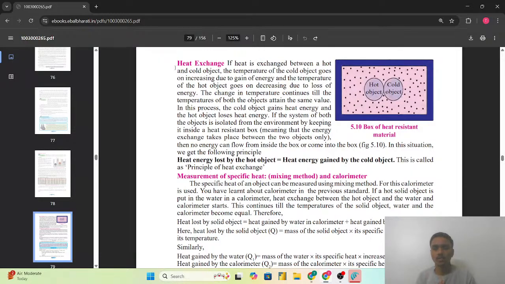बट अगर हम ये एक आइसोलेटेड बॉक्स ले और उसमें एक हॉट ऑब्जेक्ट एंड एक कोल्ड ऑब्जेक्ट अगर हम प्लेस करें, so we can clearly see there that the amount of the heat energy lost by the hot object is equal to the amount of the heat energy gained by the cold object. That is only the principle of the heat exchange. क्या है principle? Heat exchange, that is the heat energy lost by the hot object is equal to the heat energy gained by the cold object.